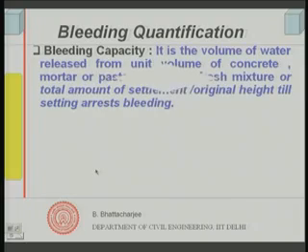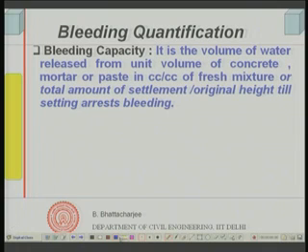And if we define, then we can now quantify the bleeding in different ways. The first way we quantify is called bleeding capacity, right, this is what we are calling.